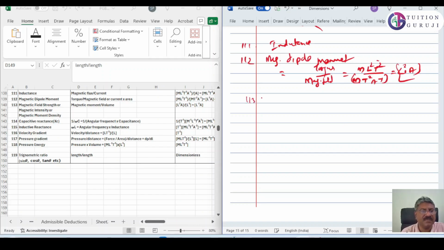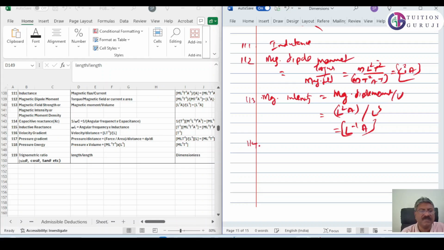Now 113 is magnetic field strength, magnetic intensity, or magnetic moment density. That is magnetic dipole moment divided by volume. So what is magnetic dipole moment? L square A, just now we have calculated, divided by volume L cube. Okay, therefore we will get L raised to minus 1 A.